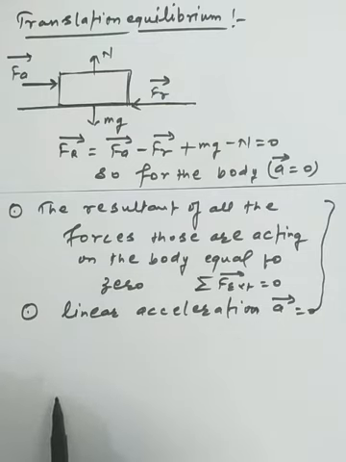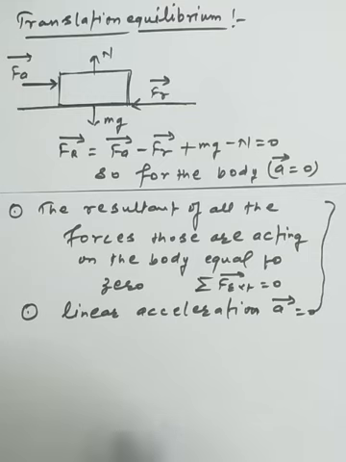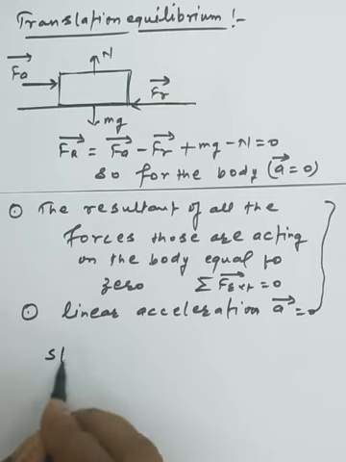The body may be moving either right or left, showing motion in a straight line or in a curved line. So this is the concept of translational equilibrium. Now we are discussing the two types of equilibrium. First is static equilibrium.